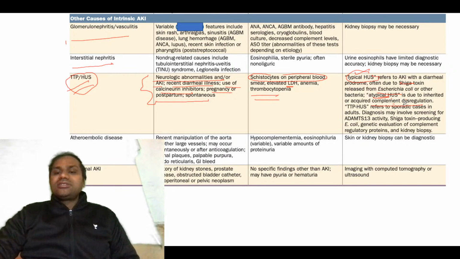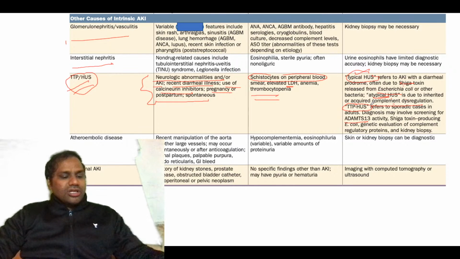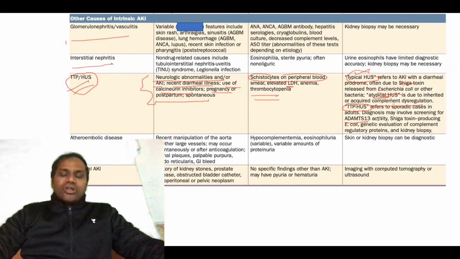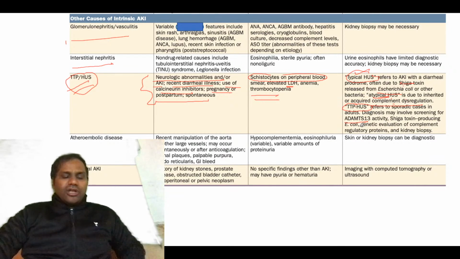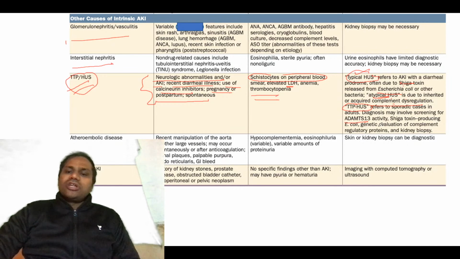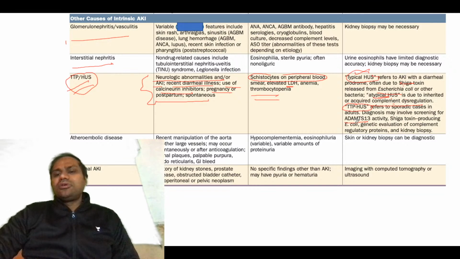Now when you talk about HUS and TTP, another important investigation besides Shiga toxin is ADAMTS13. ADAMTS13 is basically a protease of von Willebrand factor. It helps to cut VWF, and hence this is also an important investigation which you do in case of TTP and HUS.